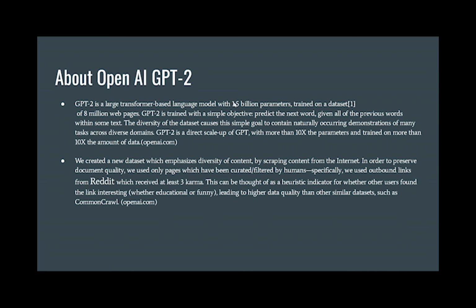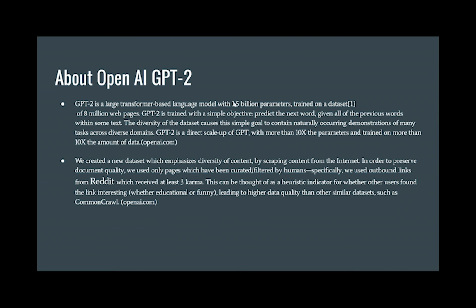And we ended up using OpenAI GPT version 2, which has been built on top of version 1, with the difference that it has more than 10x parameters and trained on more than 10x amount of data compared to version 1. For example, it has been trained over 8 million web pages, and these web pages have been filtered by humans.